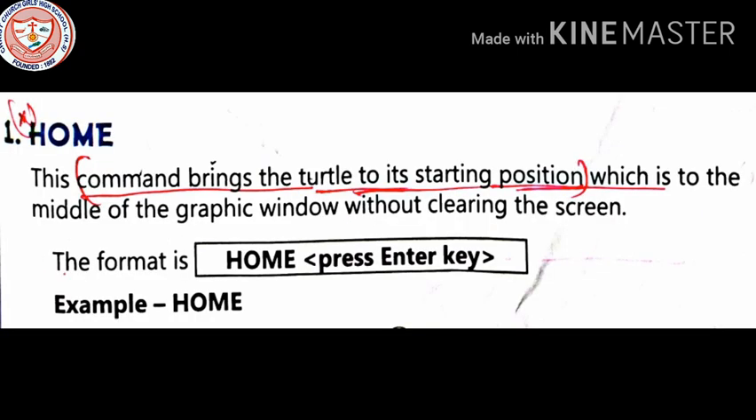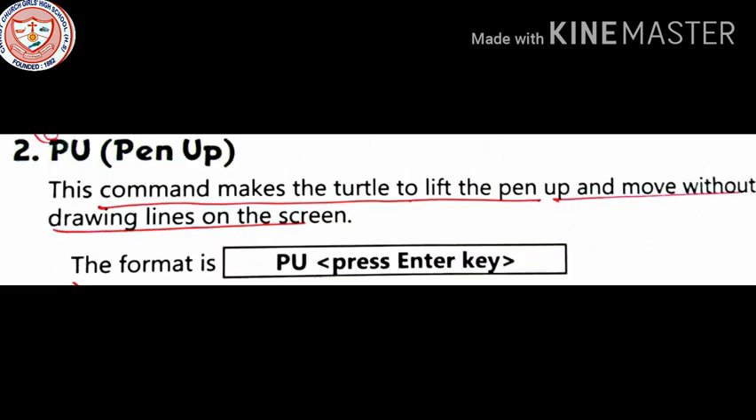Now the home command. This command brings the turtle to its starting position, which is the middle of the graphic window, without clearing the screen. Only it brings the turtle to the middle position. The format is home and enter. It should be in capital letters. Home and press enter.